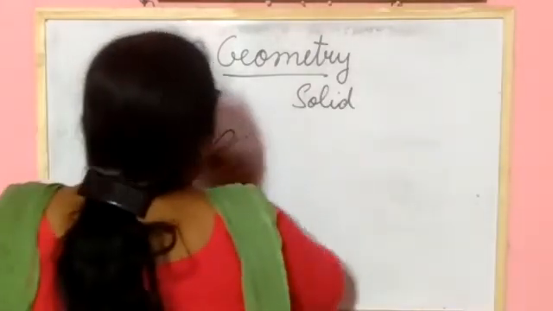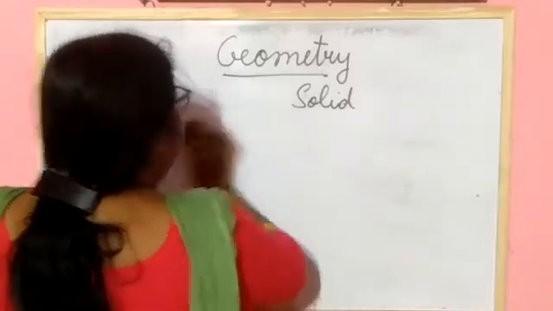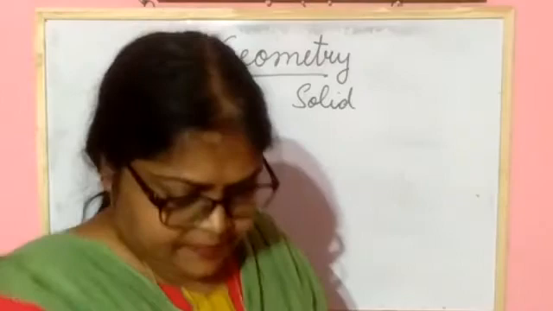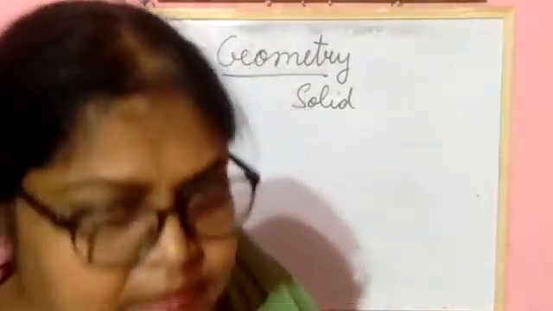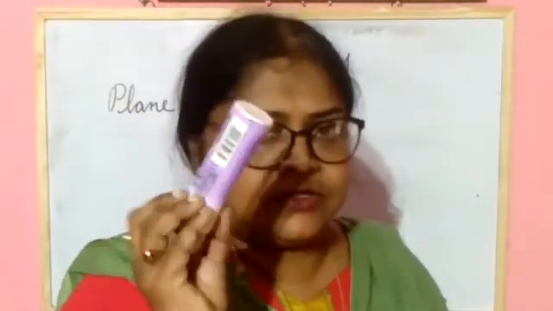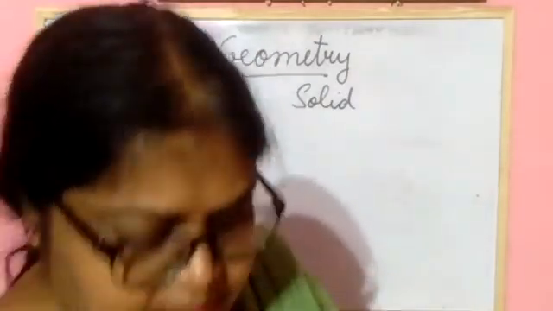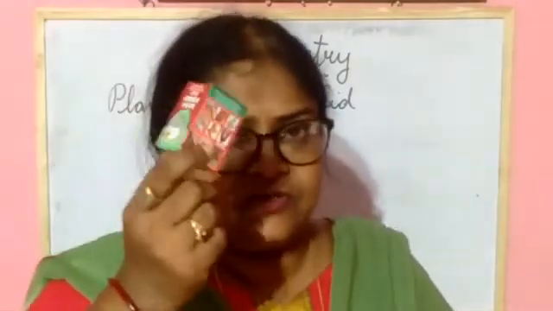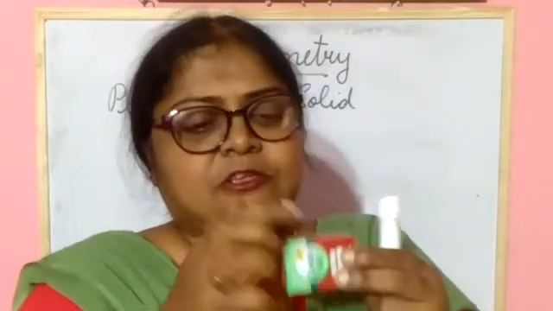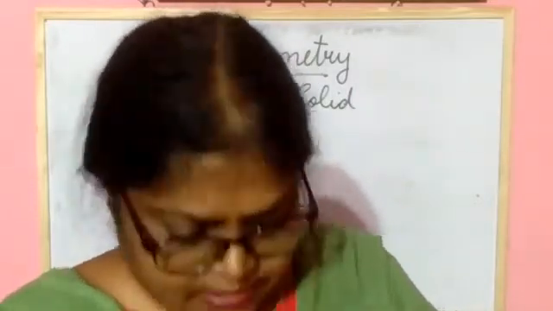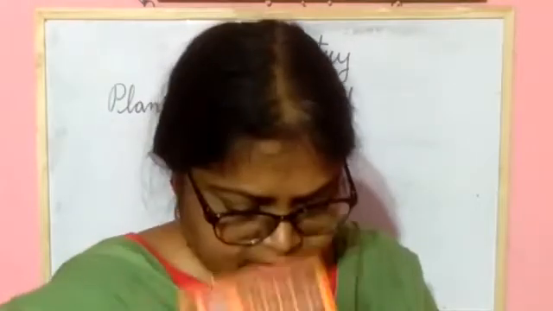And solid figure means, for example, this is a solid figure. This is also a solid figure. This box is also what? Solid figure, because there are so many faces, edges, and lines.